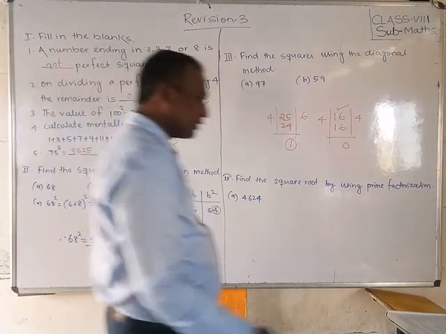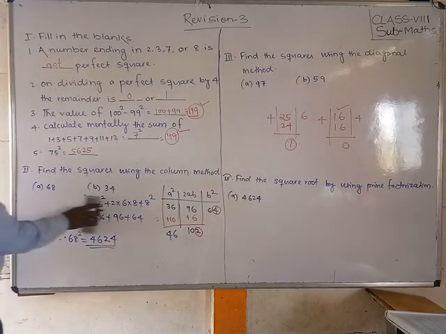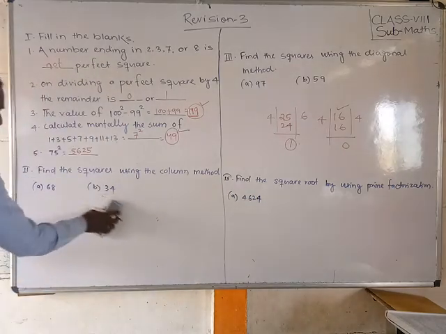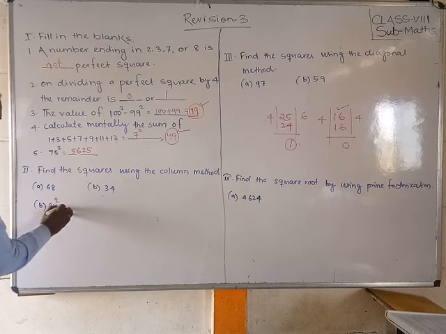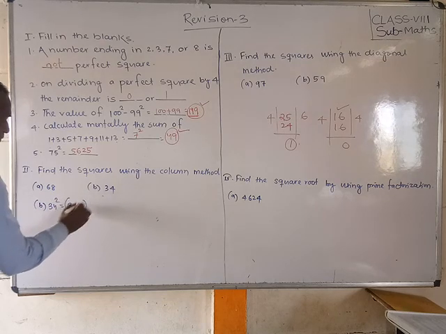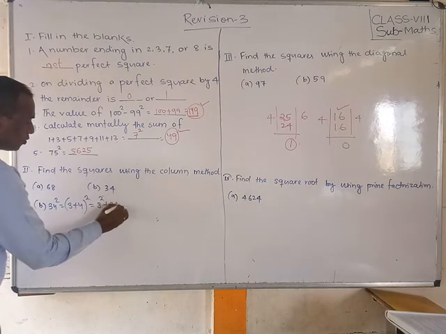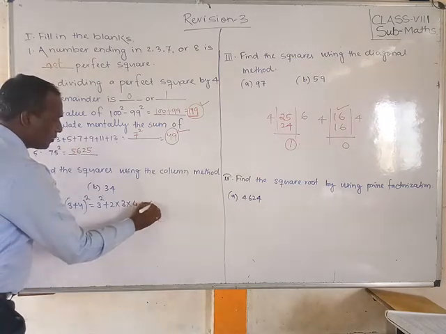So same like that, students, we can also do 34. I do for the B, 34 square is equal to (30 + 4) whole square. 3 square first, a square, plus 2ab, where a means 3, b means 4, plus b square, means 4 square.